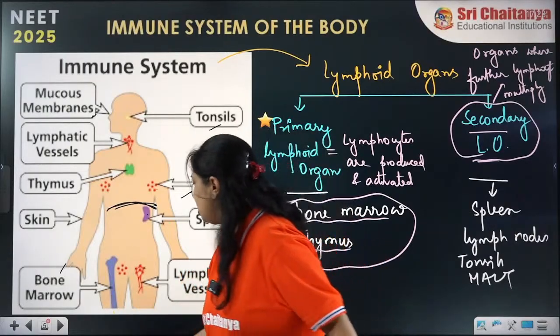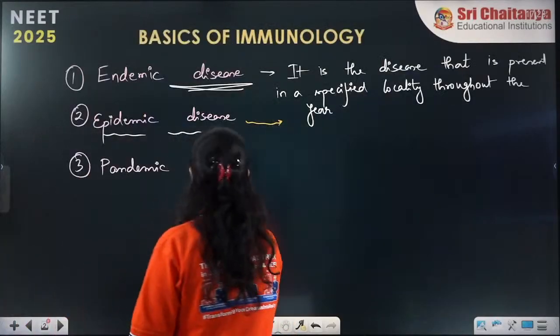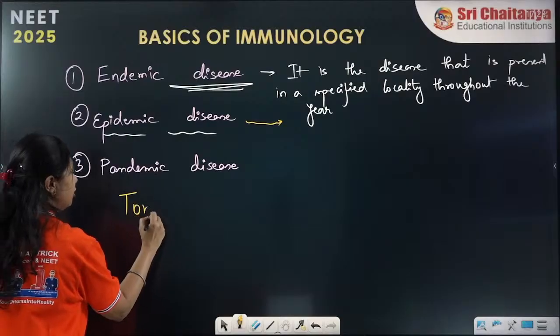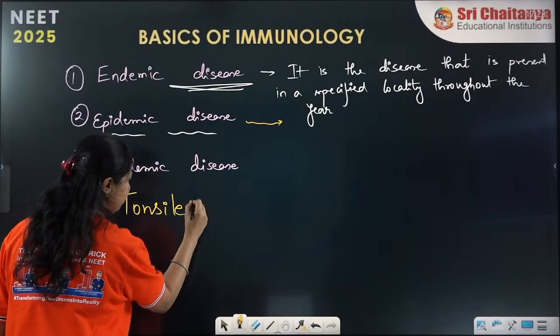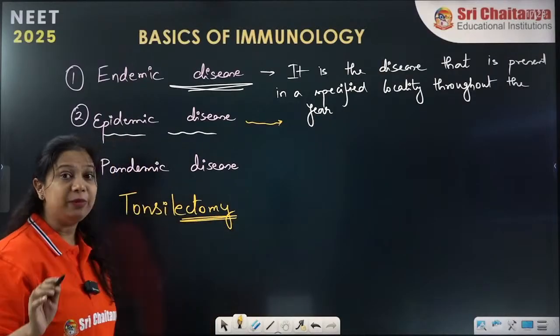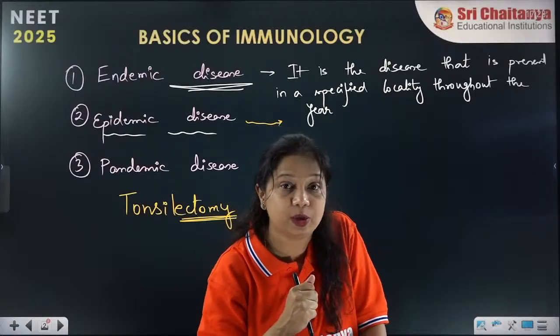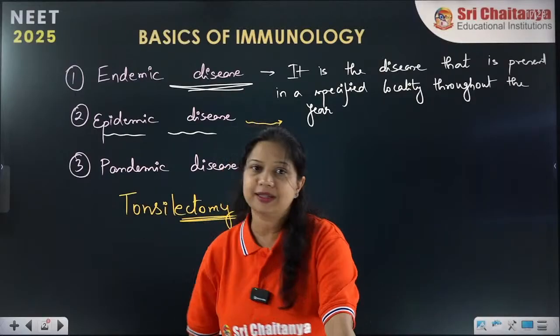And the process for removal of the tonsil is called tonsillectomy. Tonsillectomy, you need to learn this word ectomy. Ectomy means removal. Anything that is surgically removed is called ectomy.